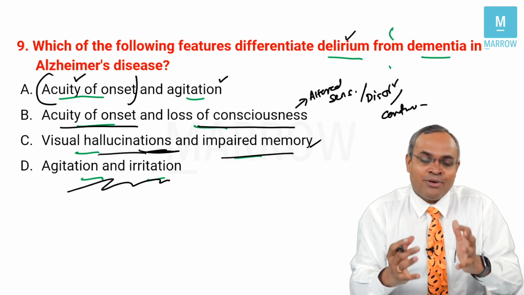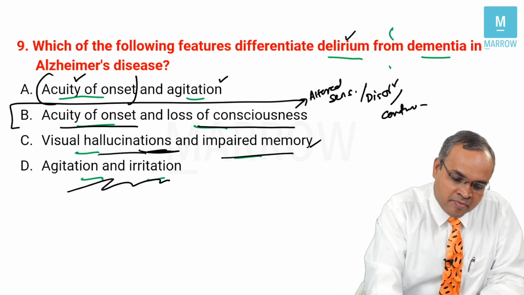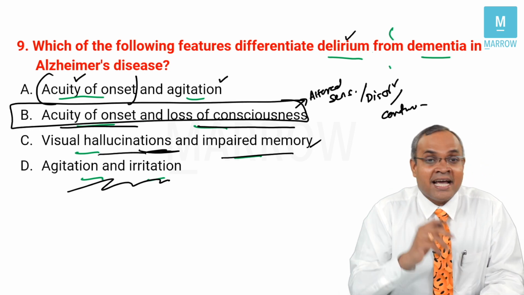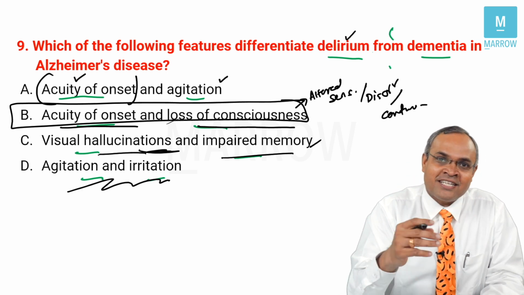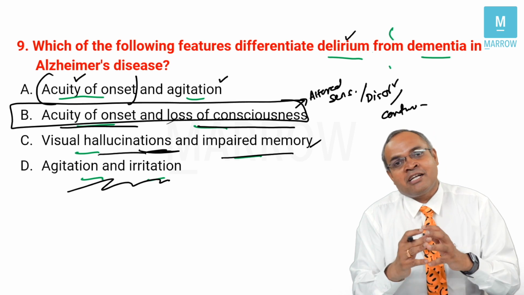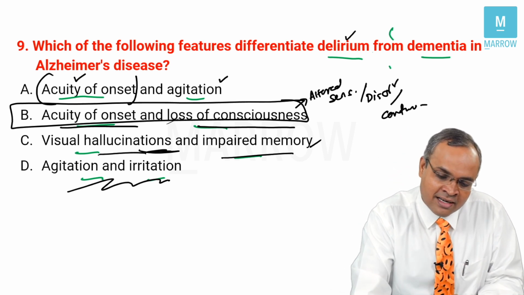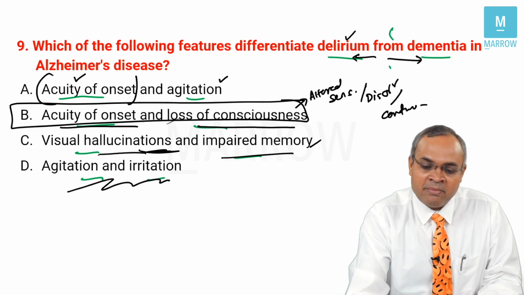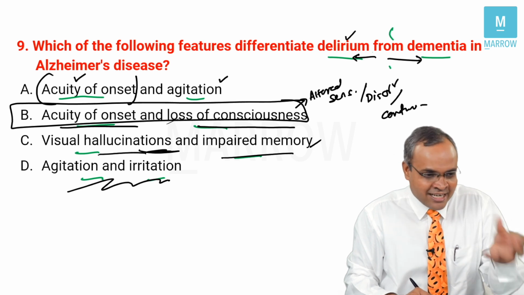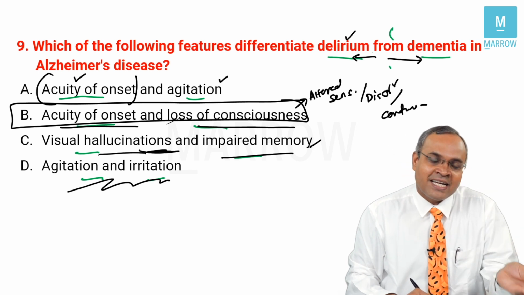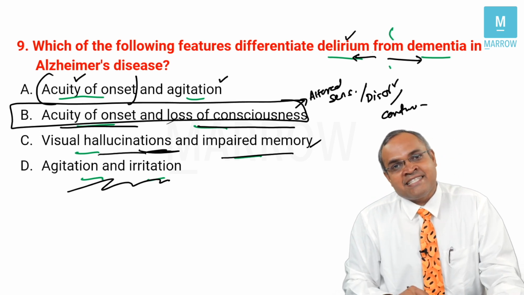So what do you think is the core answer? I don't need to tell you, right? I'm sure you'll mark it as this one. Acuity of onset and loss of consciousness. A better word rather than loss of consciousness is altered sensorium, or altered consciousness, which is an important feature to delineate delirium from dementia. Please understand, a lot of elderly people, especially with dementia, will get into delirious episodes and come out of it. So they can go hand in hand in many clinical scenarios.